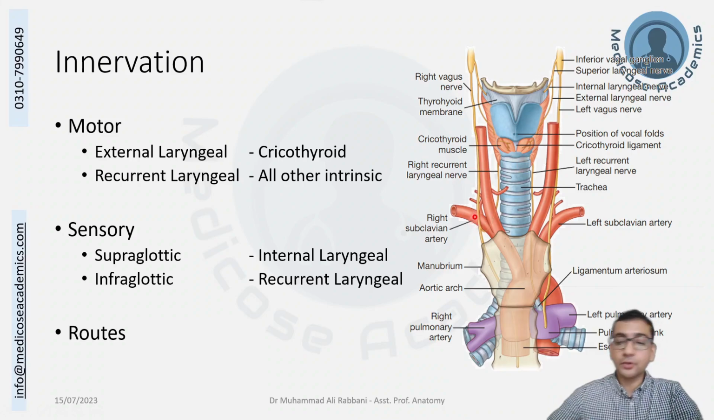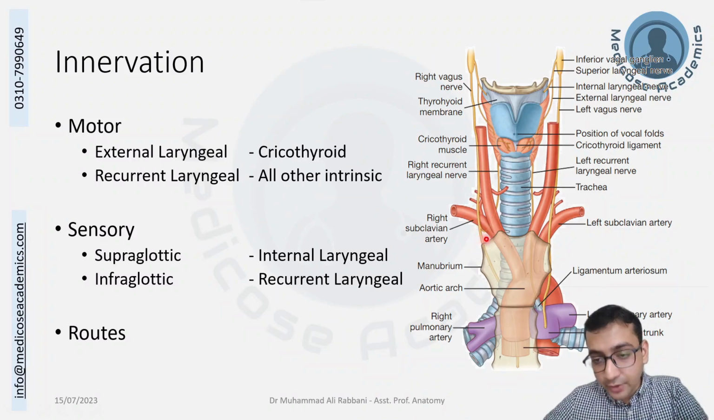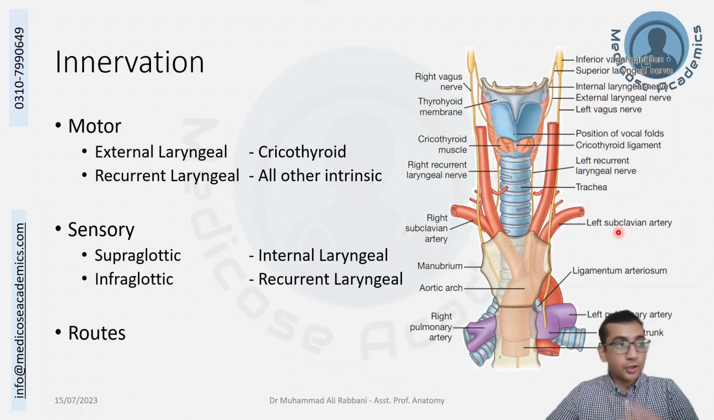The recurrent laryngeal nerve on the right side comes after turning upward below the right subclavian. On the left side, it comes after turning upward below the arch of the aorta and ligamentum arteriosum. So the right recurrent laryngeal nerve has a shorter pathway than the left one, and the left one is the one that comes from the thorax. So for tumors and surgeries, the left recurrent laryngeal nerve is more prone to damage.